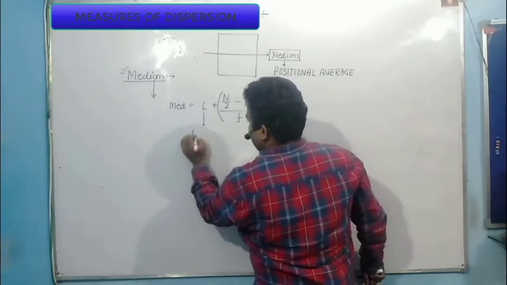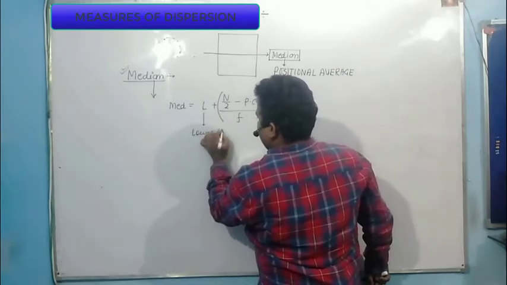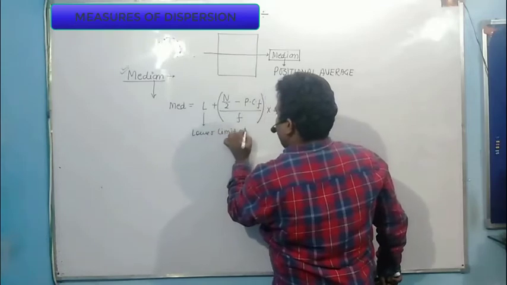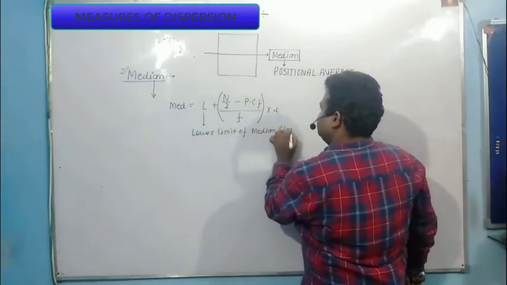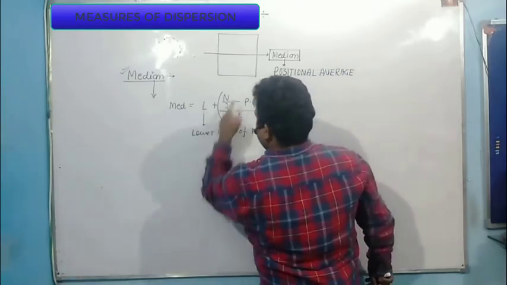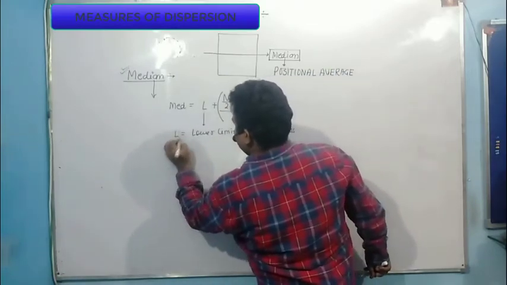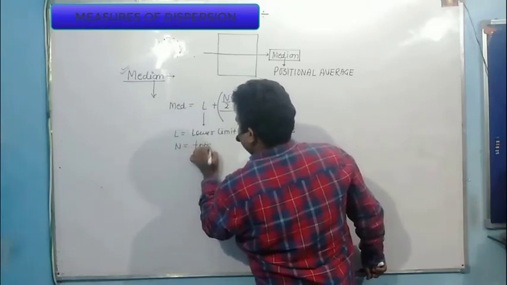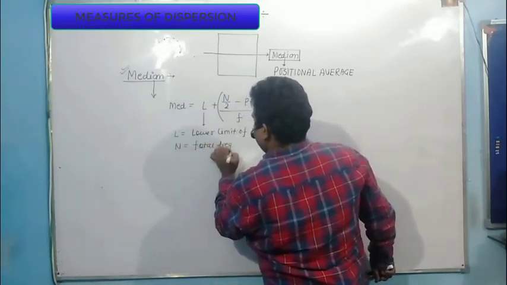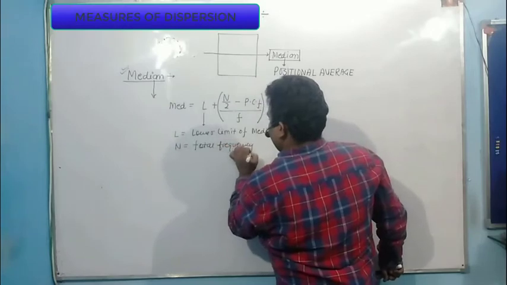L is the lower limit of median class. What is n by 2? N is the total frequency.